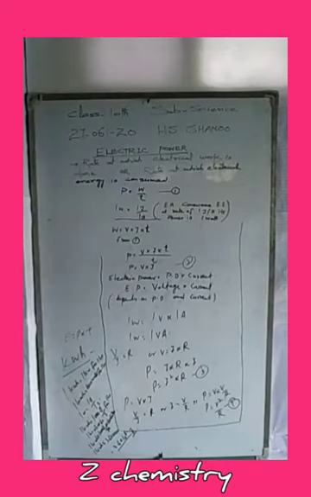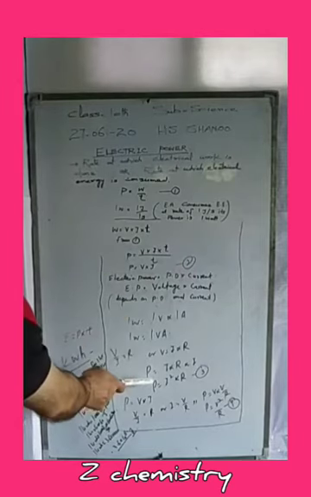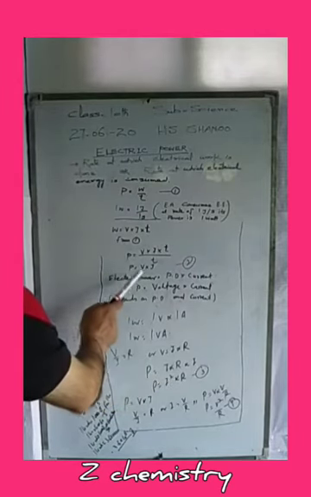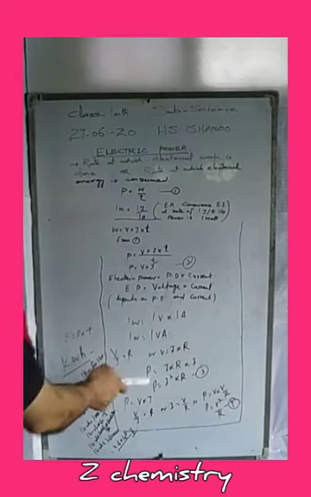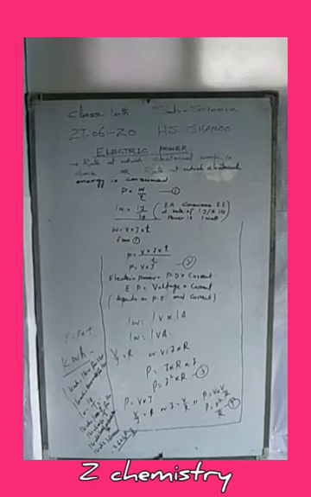In the second formula, P is equal to I into R into I, which is P is equal to I square into R. This is the third formula for it. Now, if we define this further, we can come across another formula.